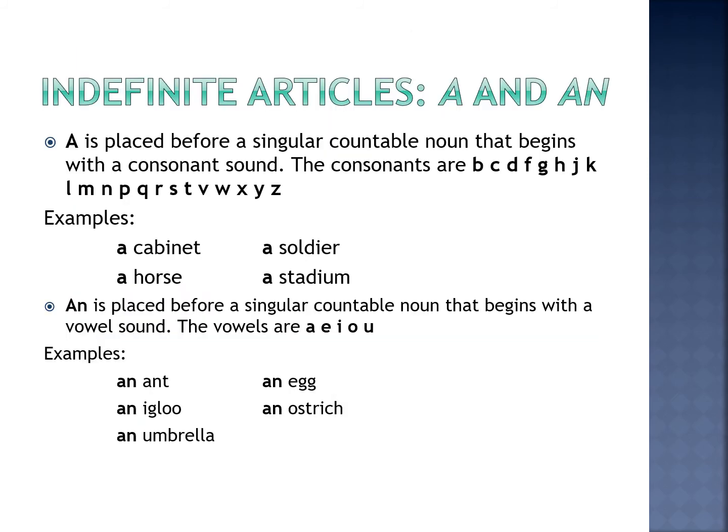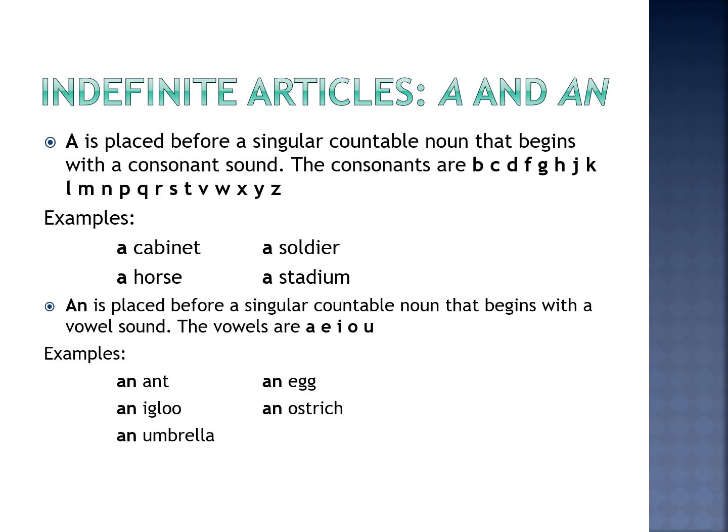Okay, first let's take a look at the indefinite articles, a and an. So a is placed before a singular countable noun, singular, one. A and an are both used before a singular countable noun, one noun, that begins with a consonant sound.